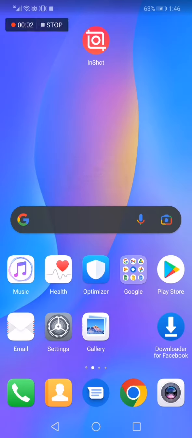How to add transition sound effect on InShot app. Hello guys, in today's video I'm going to show you how to add transition sound effect easily.